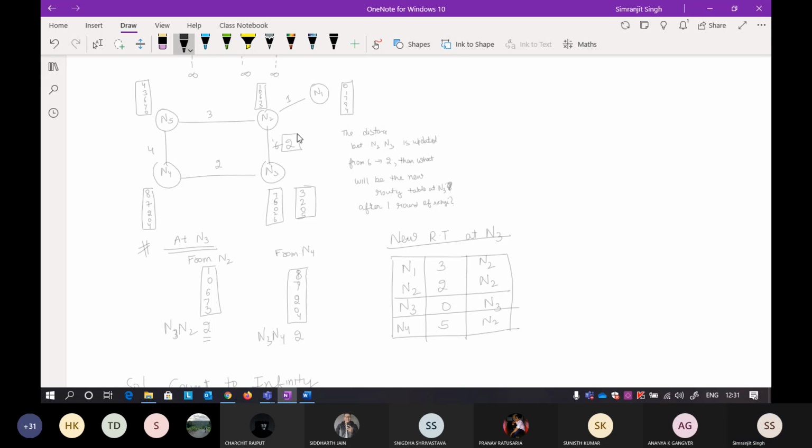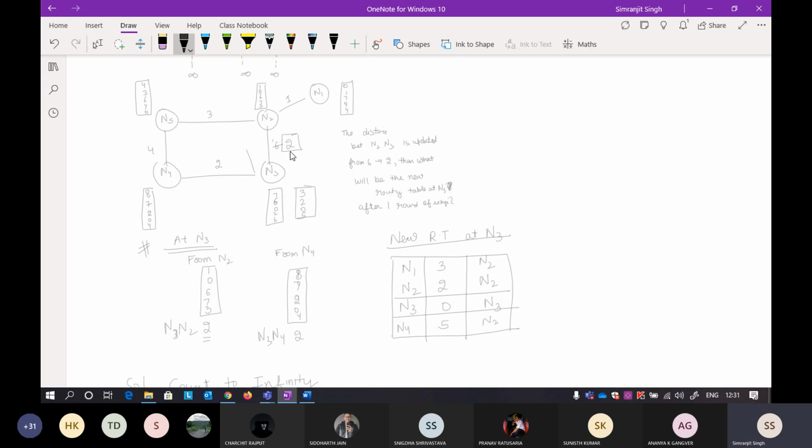It is given in the question that this particular distance has changed, suppose it finds another path. There is another router and it finds an easier path. That is why this distance is dynamic. It will again get updated.